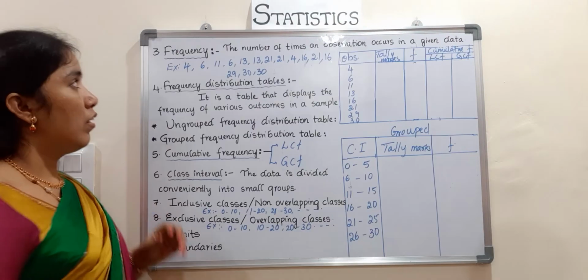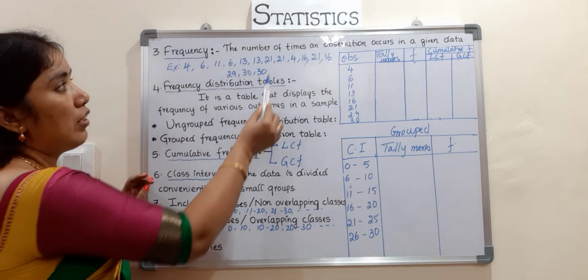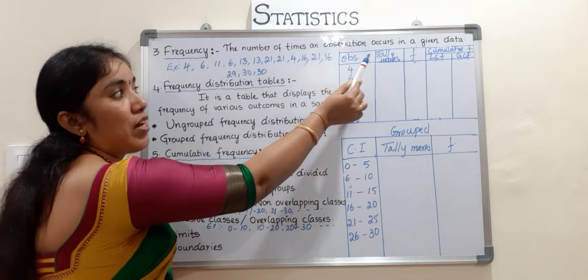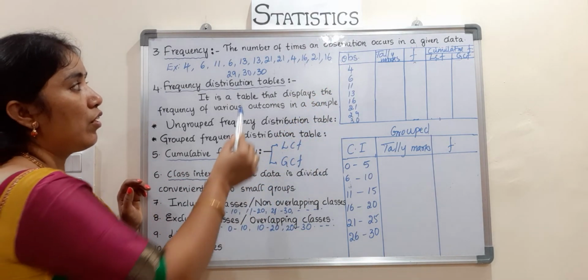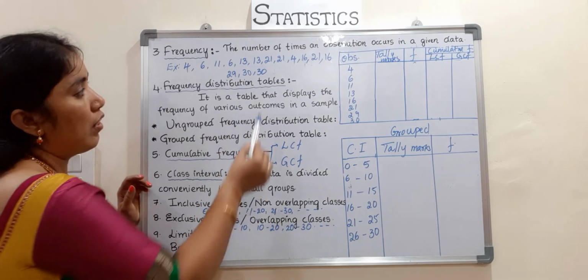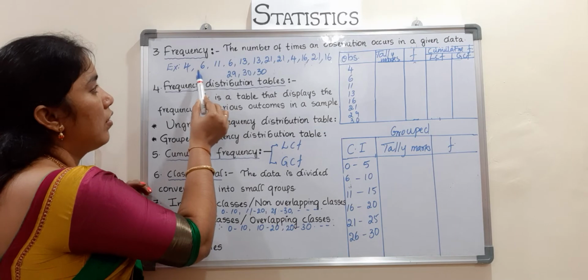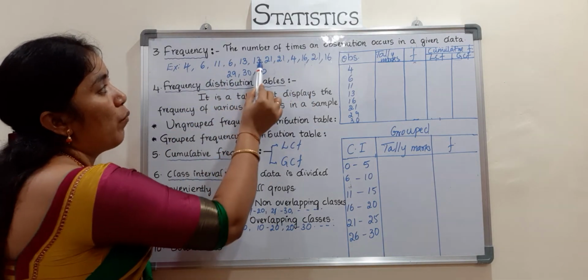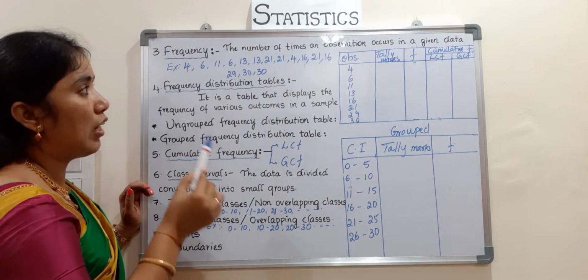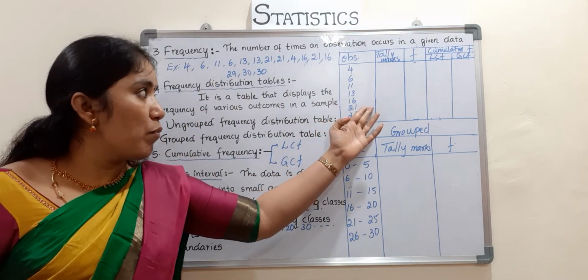Now the third one is frequency. What is the frequency? The number of times an observation occurs in a given data is called the frequency. You can choose any data. Here I have taken raw data of 15 observations. See, these are the 15 observations. From this data, you have to observe how many times each number occurs. From this I drew a table here, children.